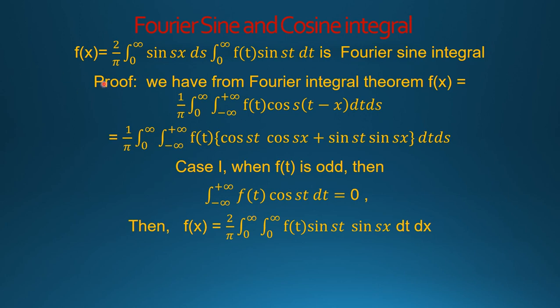Now next we discuss the Fourier sine and cosine integrals. The Fourier sine integral is given by f(x) = (2/π) ∫ from 0 to ∞ sin sx ds ∫ from 0 to ∞ f(t) sin st dt.